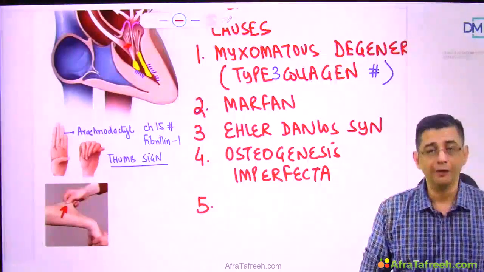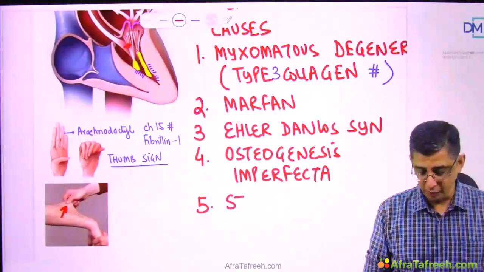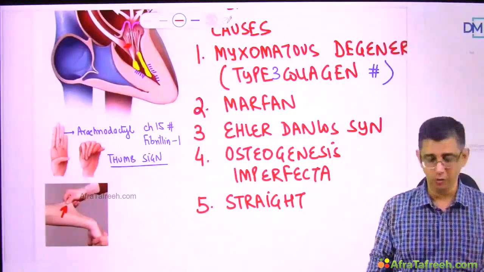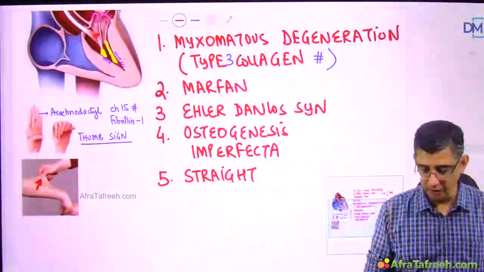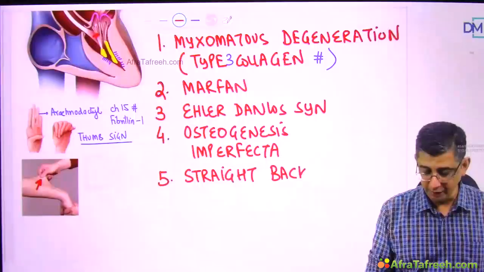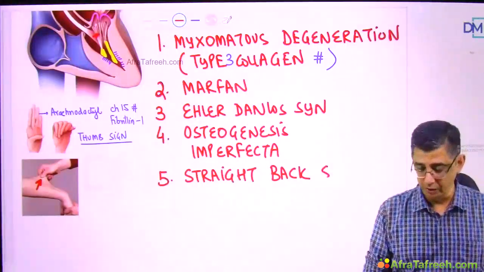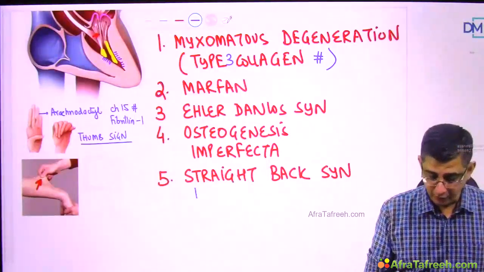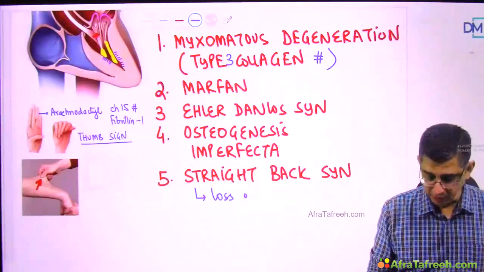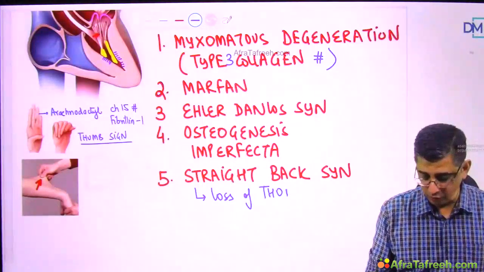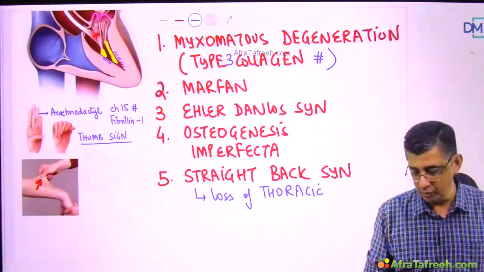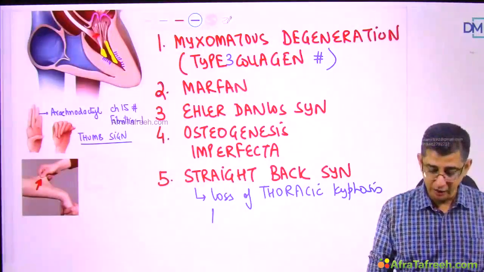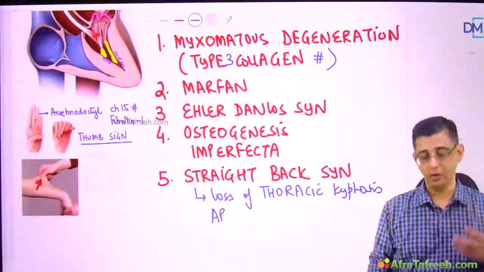Then there are the standard conditions like rheumatic fever. But before I mention rheumatic fever, which is obviously easy and you know about it, I would like to mention a condition which is relatively rare, but I'm writing it first because MCQ wise it is important, by the name of straight back syndrome. Now, what this condition means is that there is a loss of thoracic kyphosis. And therefore, due to the loss of thoracic kyphosis, the antero-posterior diameter of the chest becomes relatively lesser. So the heart is relatively sandwiched between the sternum and the thoracic spine.